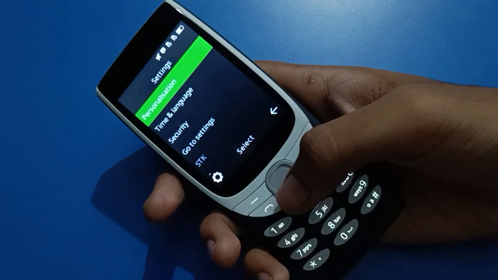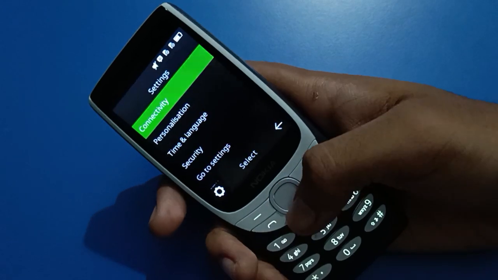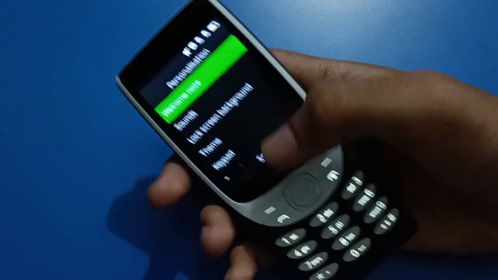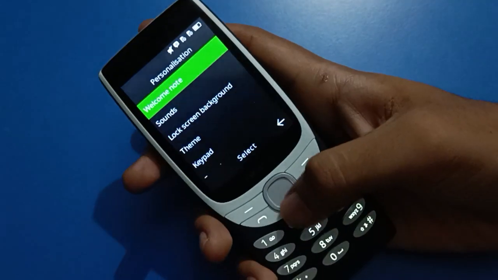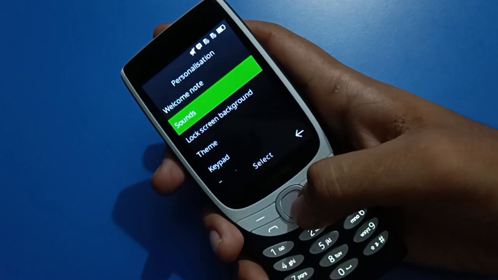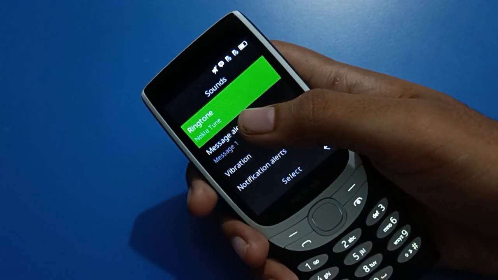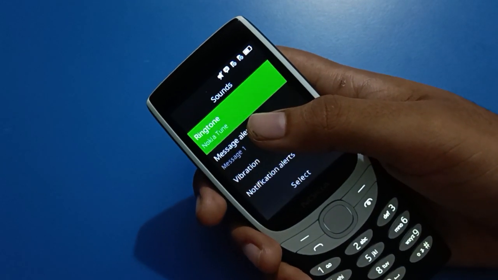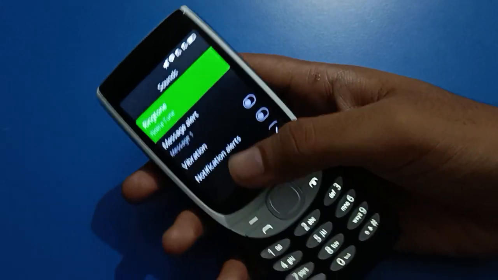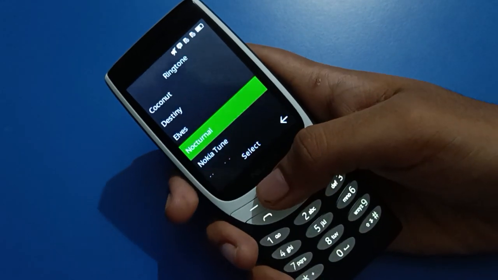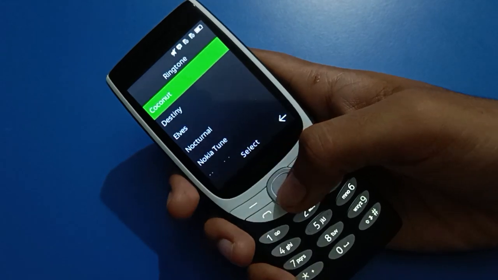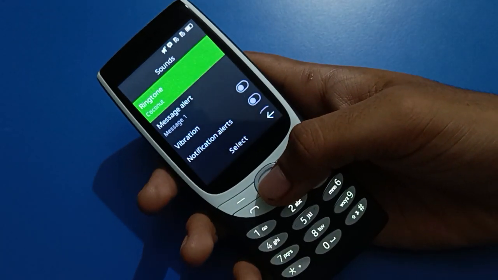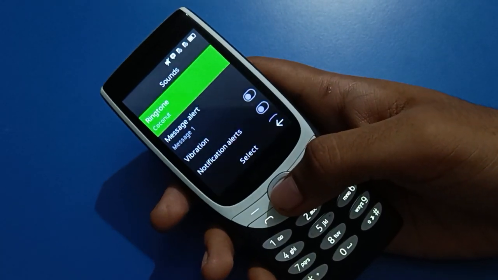First of all, you will have to turn on personalized settings. Select the sound setting option and tap it. Then tap Ringtone. If you want to use the ringtone setting in your Nokia keypad mobile and set a ringtone, click here on the ringtone setting. You can use the ringtone setting and set a ringtone in your Nokia keypad mobile.